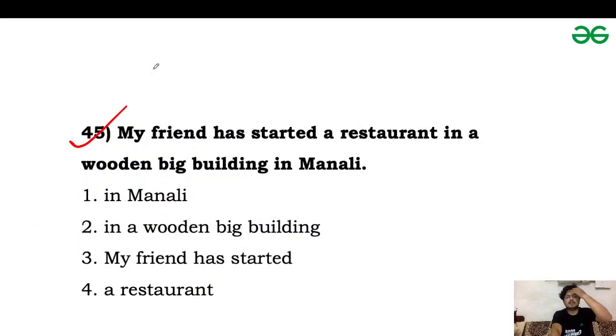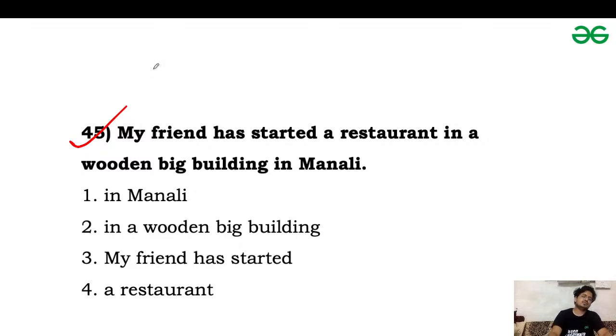Question 45. My friend has started a restaurant in a wooden big building in Manali. What should be the answer? So there is a hint, and the hint is we have to correct the order of adjectives which are used to describe the noun building.